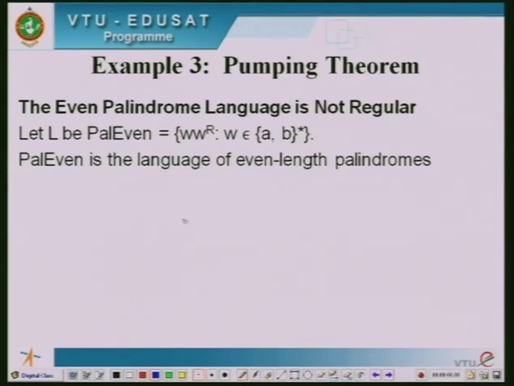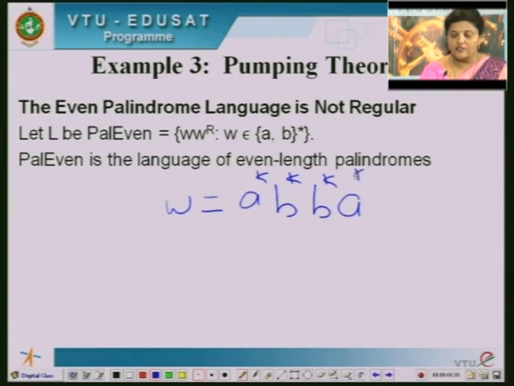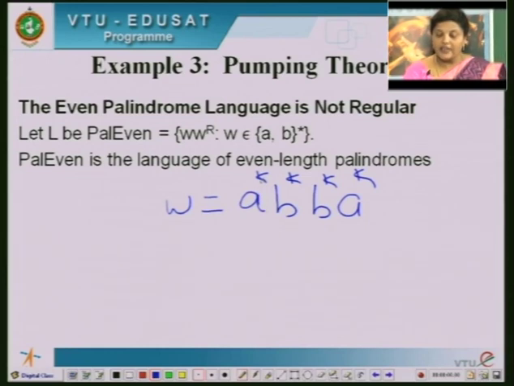So, let us take one example where W equals a^k b^k b^k a^k. So, why should you take a^k b^k? Because W is any string which belongs to {a, b}*. I have taken first k number of a's followed by k number of b's.